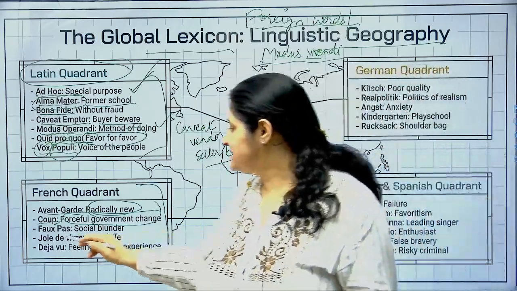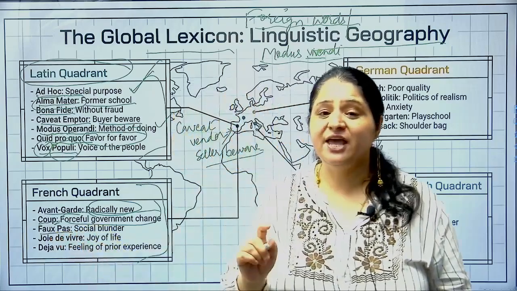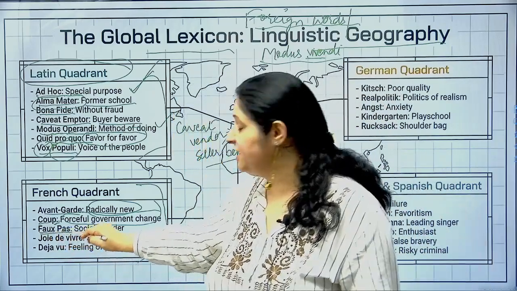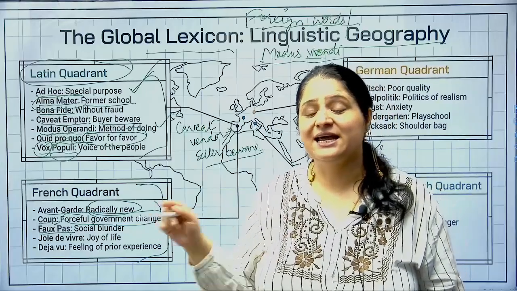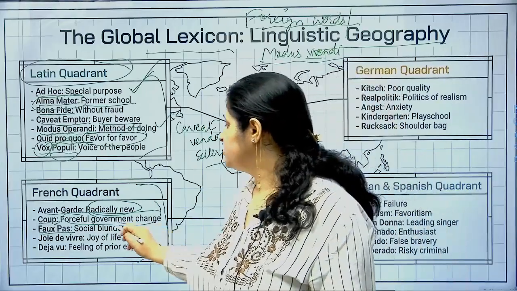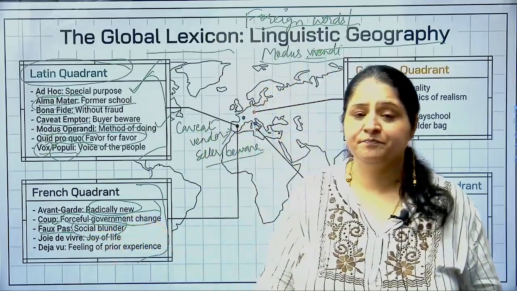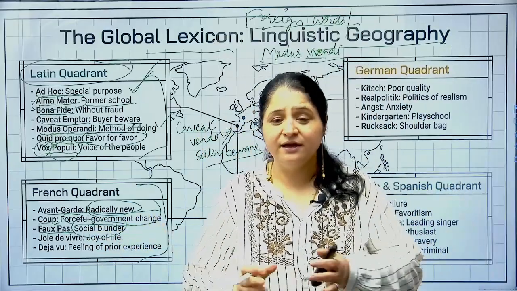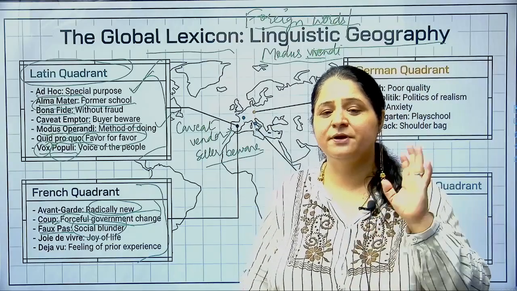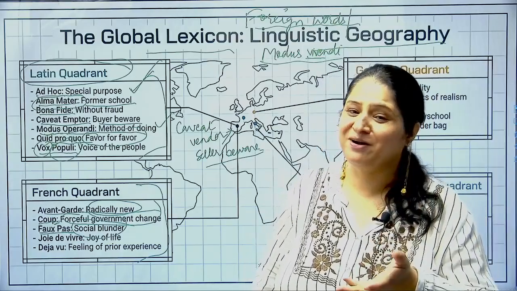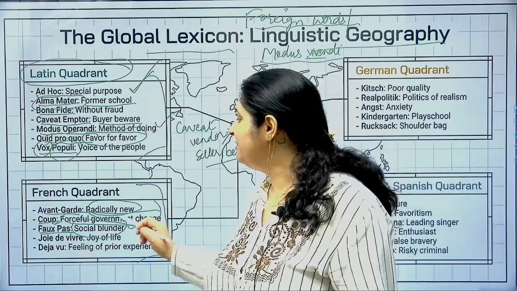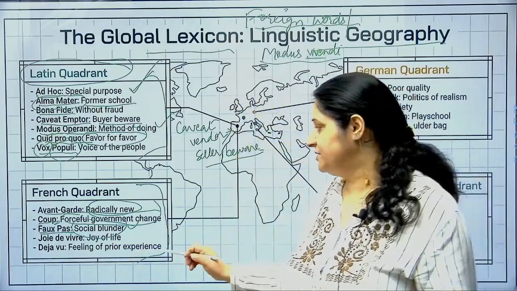Right? Now the next term is faux pas. F-A-U-X-P-A-S. X is silent, S is silent, so the pronunciation is faux pas. Faux pas मतलब एक socially committed blunder. When you're sitting in a social gathering and you commit a mistake, you commit a blunder. जूस पीते पीते आपने जूस अपने कपड़ों पे गिरा दिया, so this is a faux pas. ठीक है, तो उसको हम बोलते हैं faux pas in French. Social blunder को faux pas in French कहते हैं.